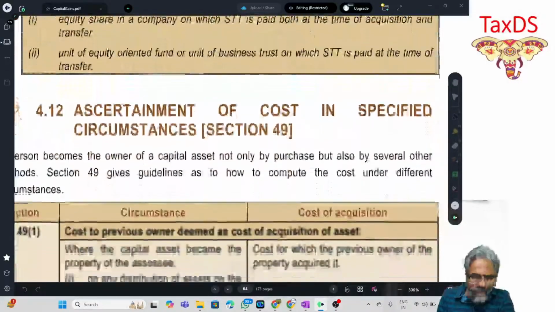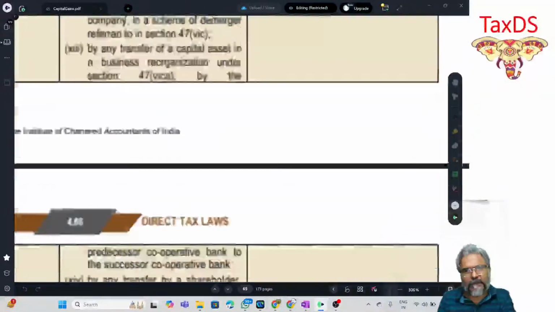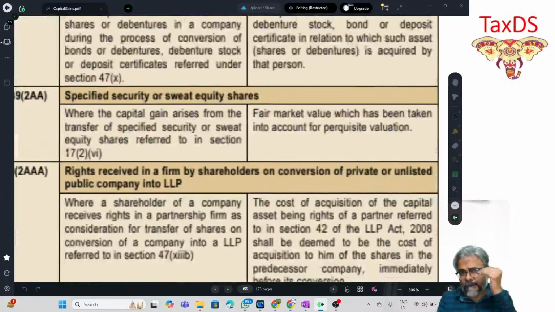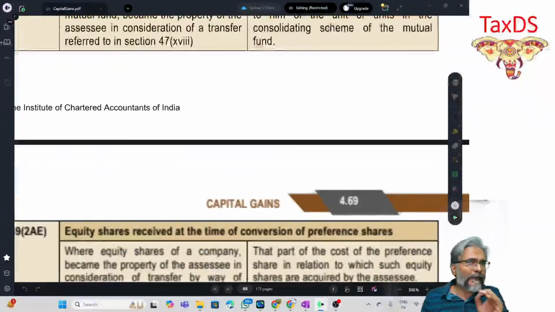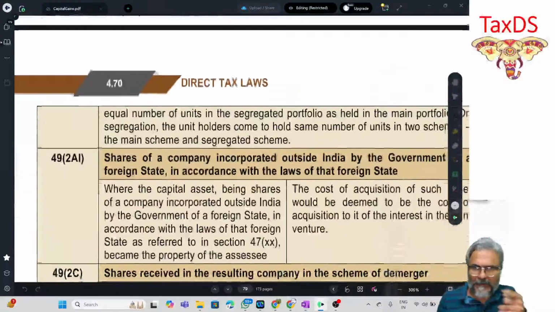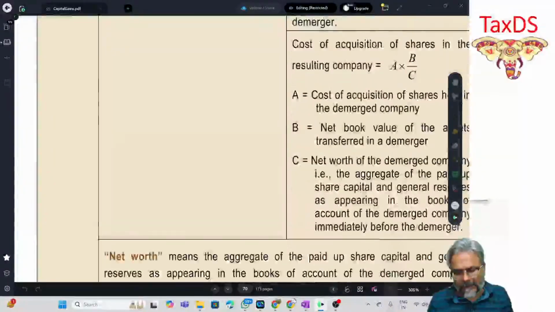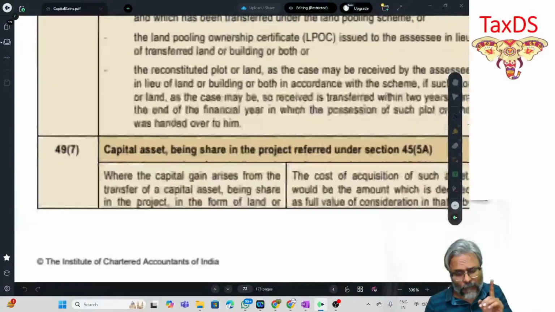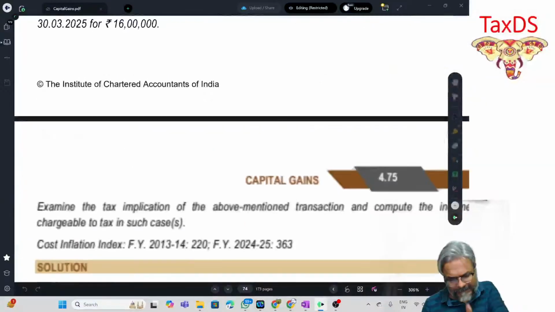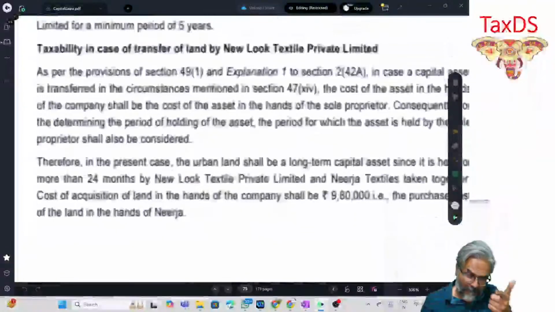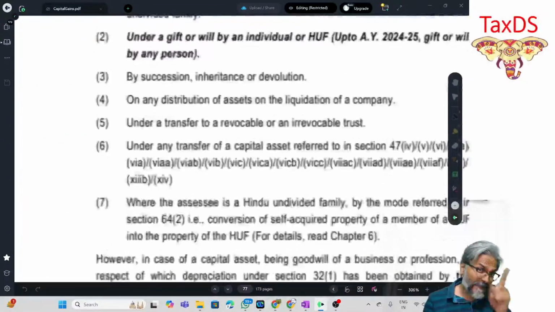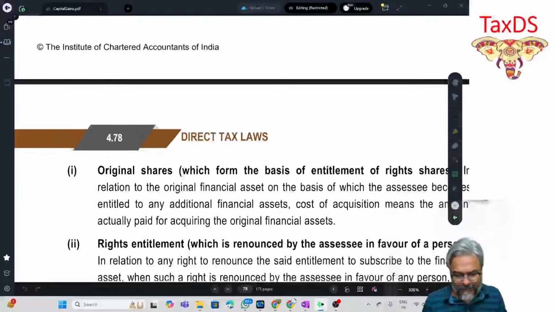This is the only particular case which is left where the indexation benefit will continue. But be careful: if you do an incorrect presentation, your final answer may be right, but you will not get marks. So presentation is the key. I hope all of you can appreciate this kind of subtle interpretation of law. Even the ICI module has captured this part in their notes, so they will be very severe in terms of how you present your answer.